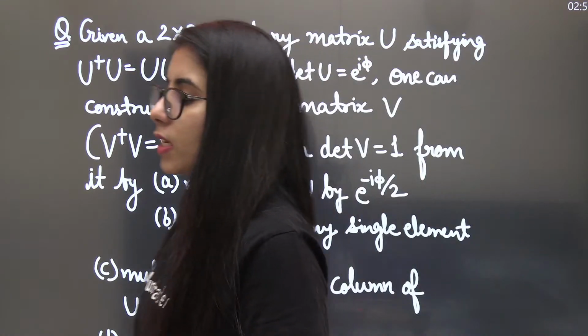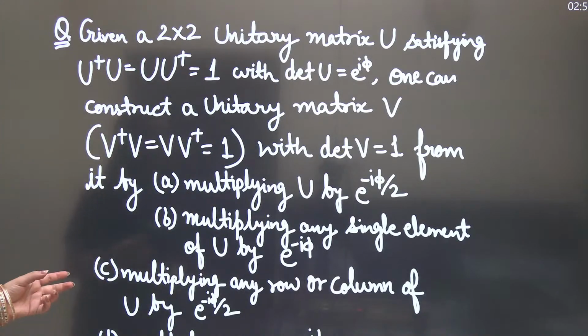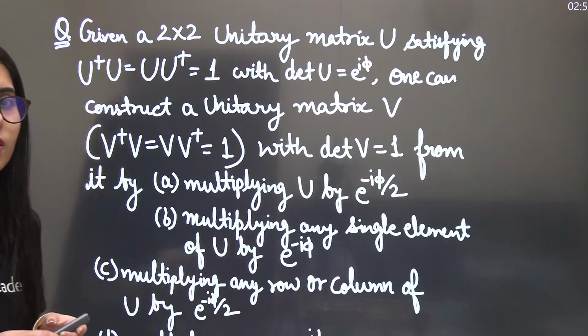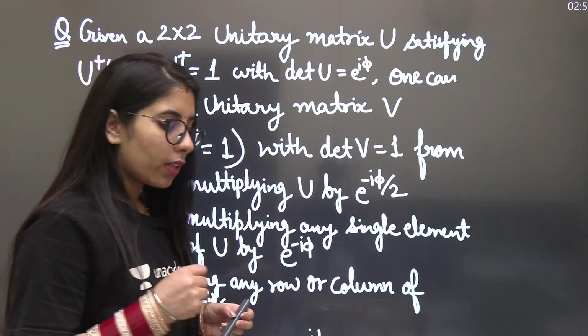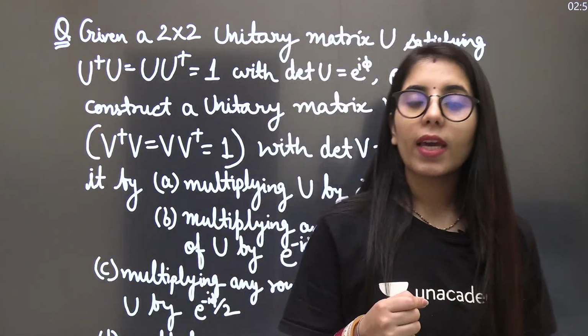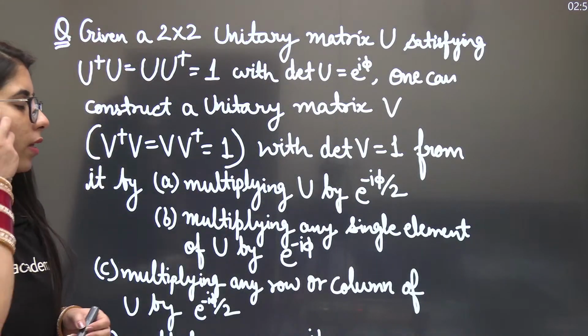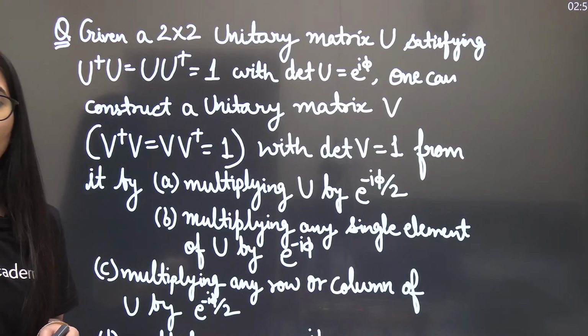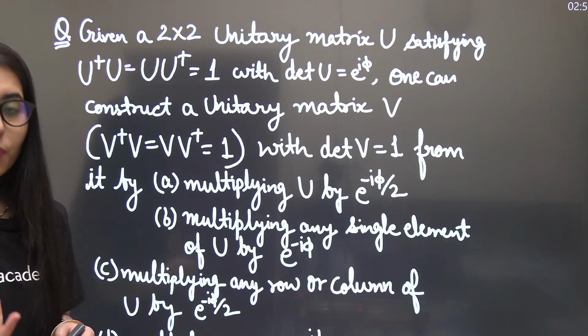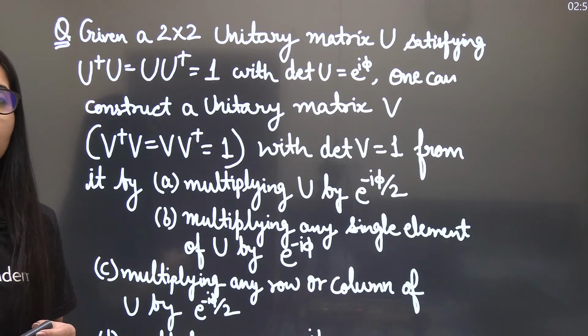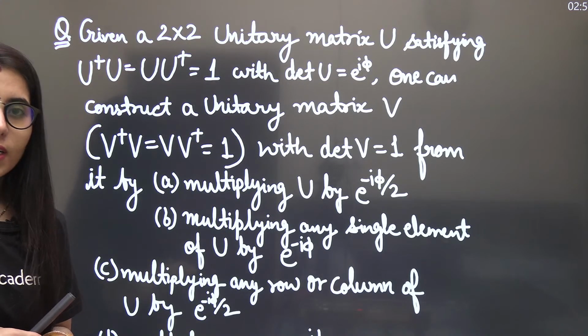If option A says multiply the complete matrix with this particular term, try it and see whether you get a new matrix V whose determinant is equal to 1. If so, you have already constructed a matrix V by taking the step mentioned in option A, and it gives you the right answer.